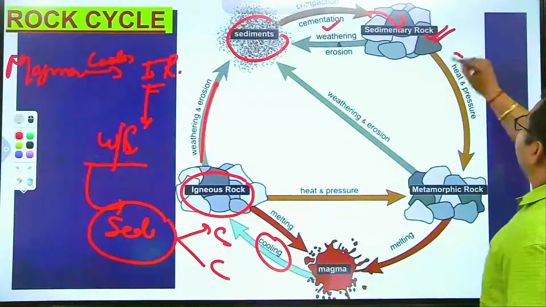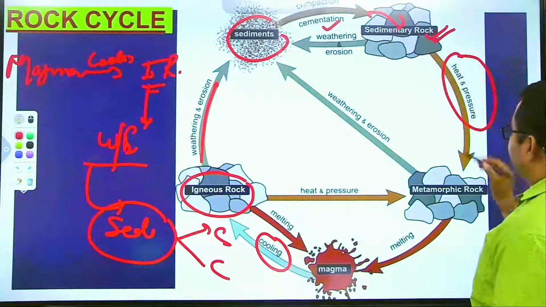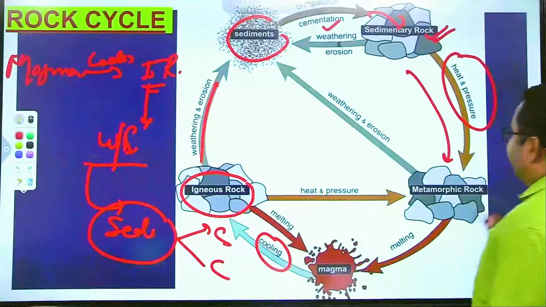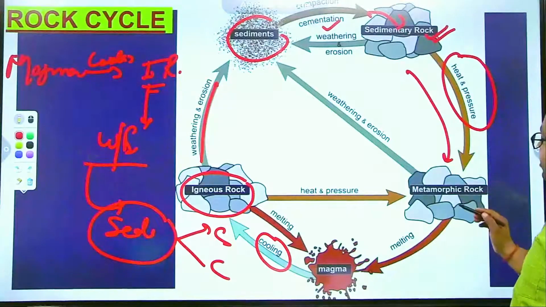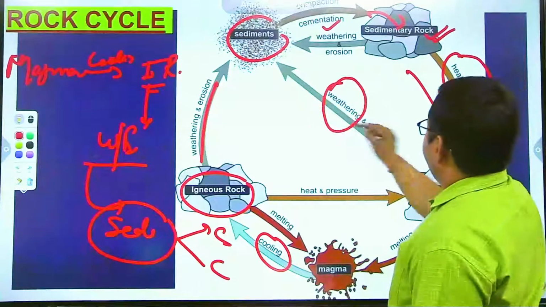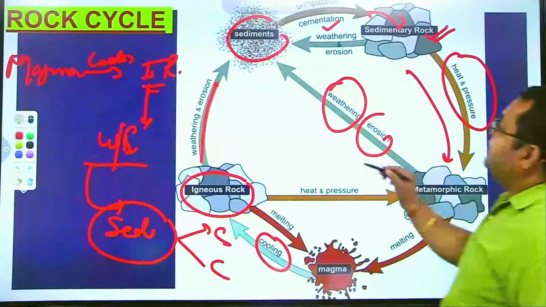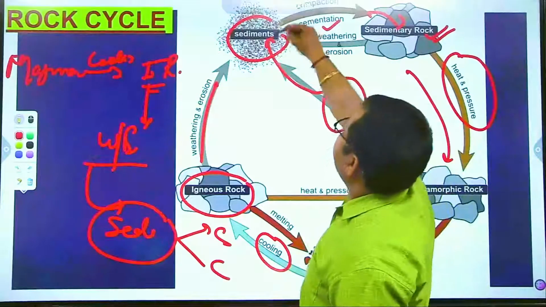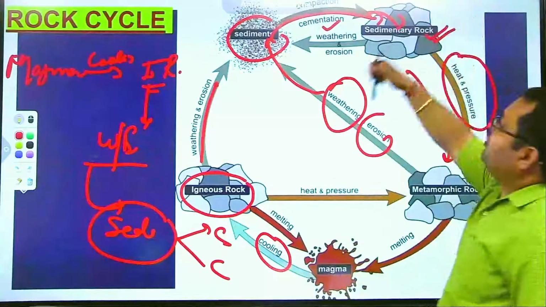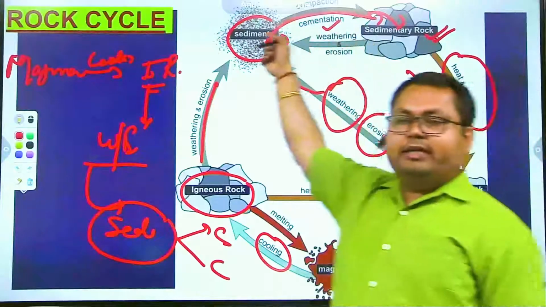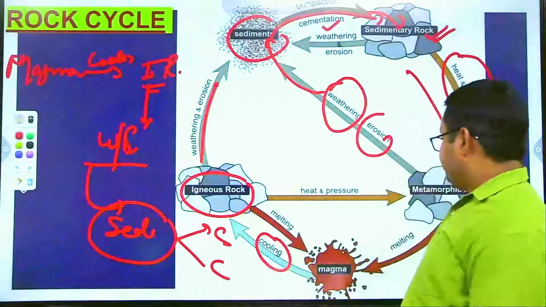If heat and pressure is given to sedimentary rock, it converts to metamorphic. And if metamorphic is weathered and eroded, again sediments are formed and convert to sedimentary rock through compaction and cementation.